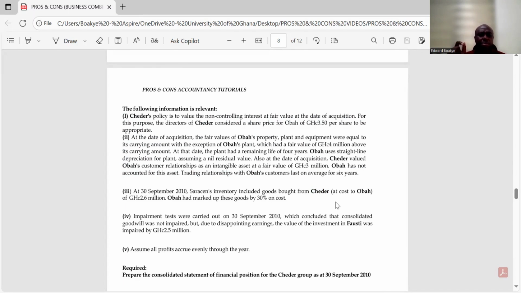What does that mean? It means it's the parent who is rather selling to the subsidiary, but it's not the subsidiary who is selling to the parent, right? Good. So Oba had marked up this. Sorry, let's see.